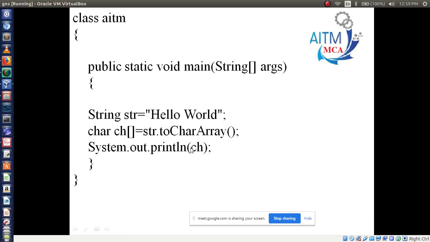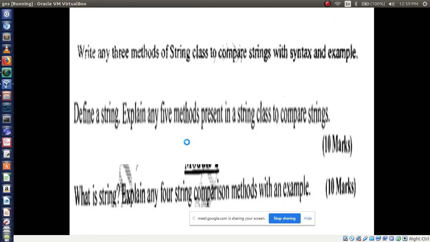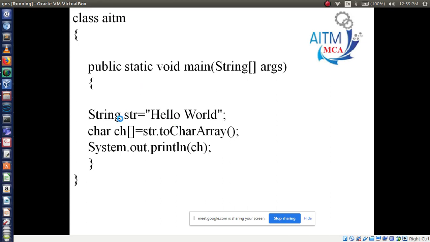Let's see one example. From this example we will come to know. Here the string str is hello world, right? If you use str.toCharArray, it will print all the characters one by one. Nothing is different here.